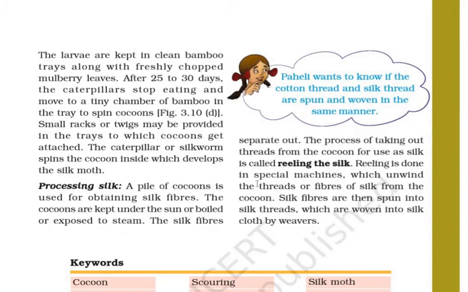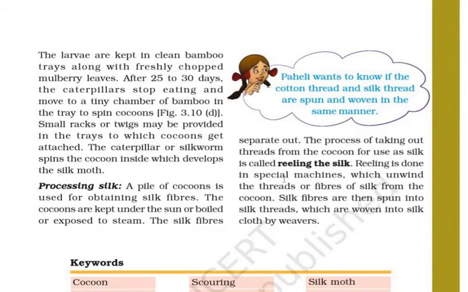It is heated, or sometimes boiled or exposed to steam, so that the silk fibers separate out. The process of taking out threads from the cocoon for use as silk is called reeling the silk.